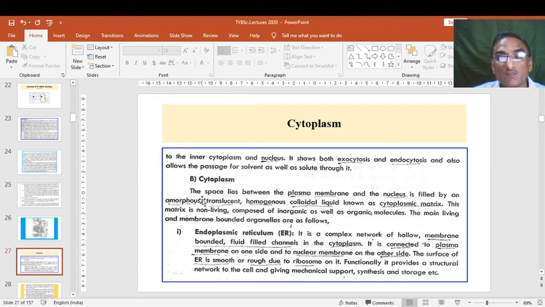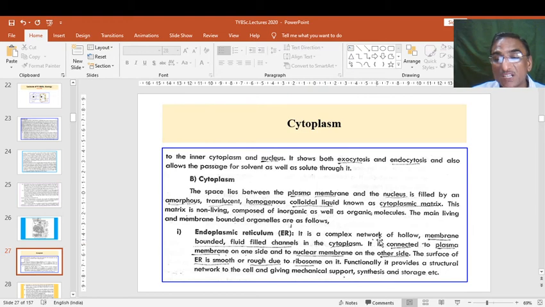In cytoplasm, whatever the cell organelles are there, one is the endoplasmic reticulum, ER. These are of two types. We have seen smooth and rough ER. Smooth means having no granules, and rough means having granules attached on the membrane.